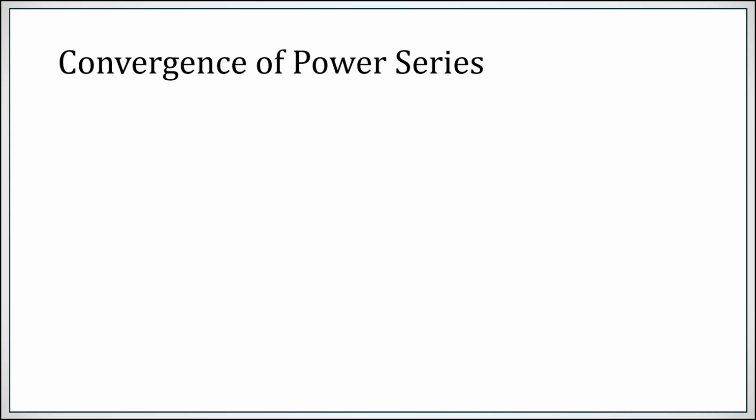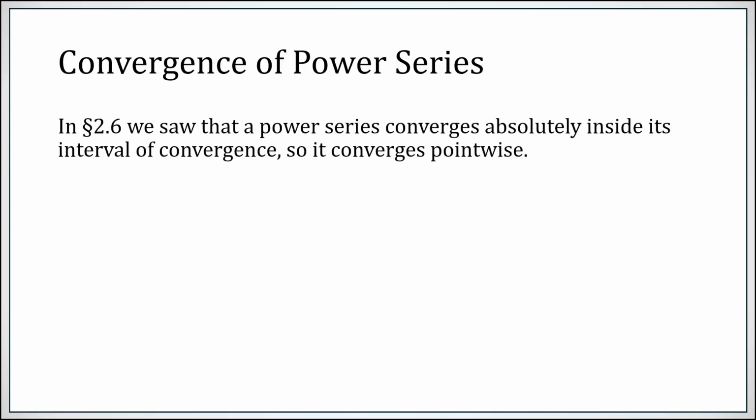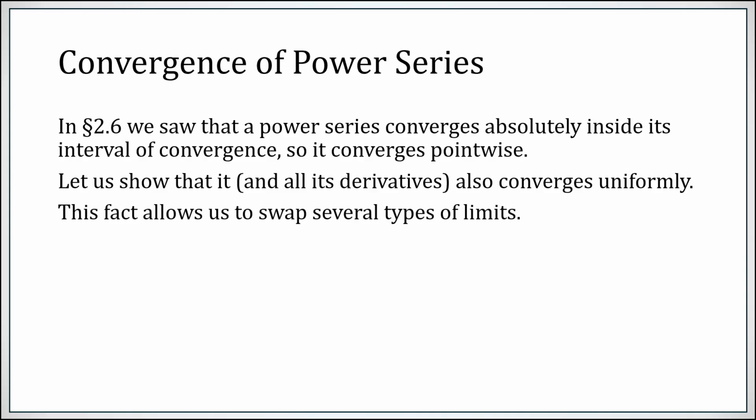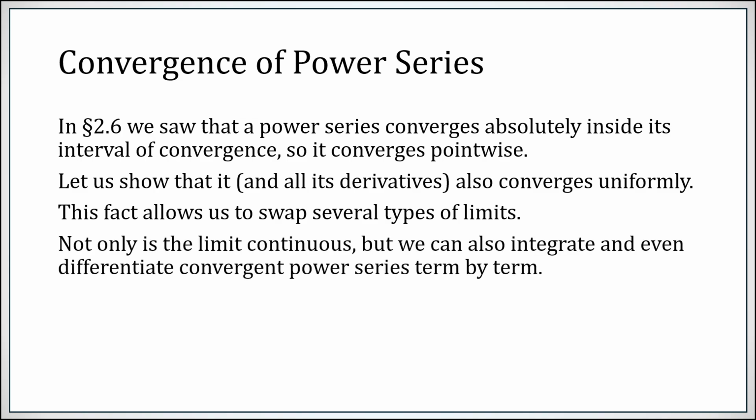So now we're going to turn our attention to power series. Back in section 2.6, we saw that a power series converges absolutely inside the interval of convergence, possibly not at the endpoints. So it definitely converges pointwise. So let's show that the power series, and in fact all of its derivatives, converge uniformly. This fact will allow us to swap several types of limits by using previously established theorems from this section. Not only is the limit continuous, if we can show that they converge uniformly, but we can also integrate and differentiate convergent power series term by term, which is a wonderfully powerful tool.